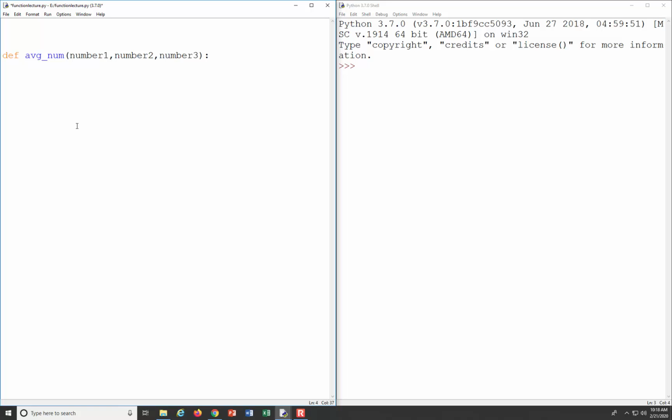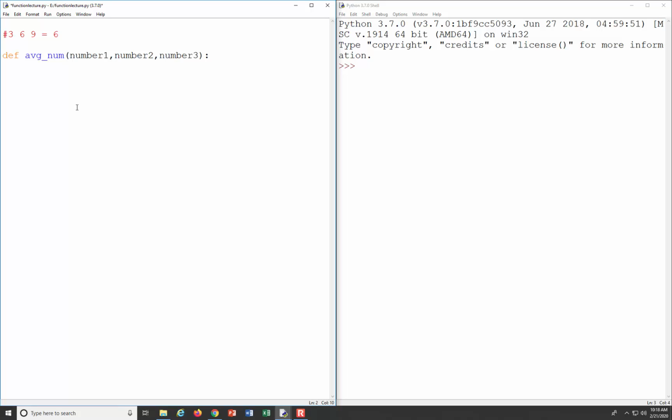All right. So if we want to average those three numbers, and if we give the numbers 3, 6, 9, we should get the average of 6, right? Because that will give us 18 divided by 3, 6.